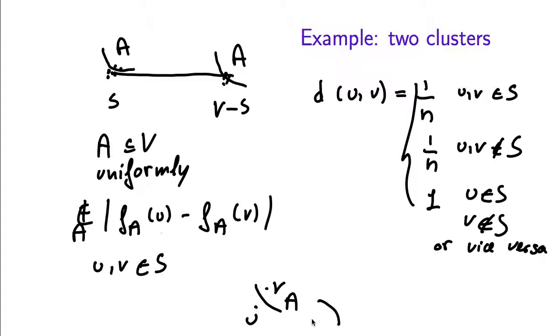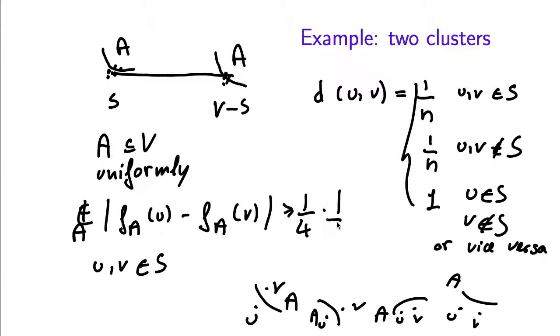And the same will happen if A contains U but does not contain V, because then FAU will be 0 and FAV will be 1 over n. The difference will be 1 over n also. But if A contains both U and V, or if A contains neither of U and V, then the difference will be 0. But one of those two cases happens with probability half. Each of them happens with probability 1/4. So this expectation will be at least 1/4 times 1 over n, which is within a constant factor of what we would like.